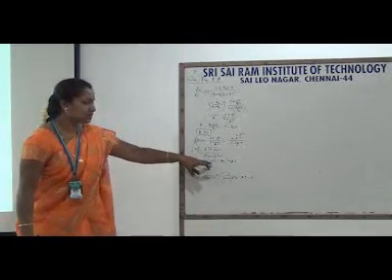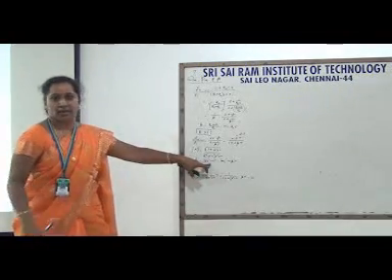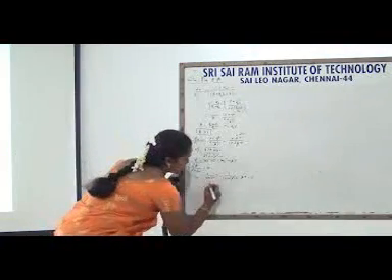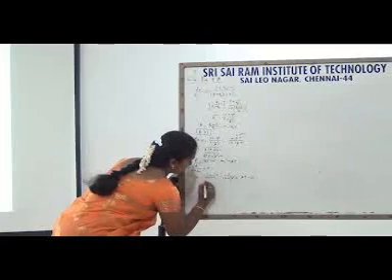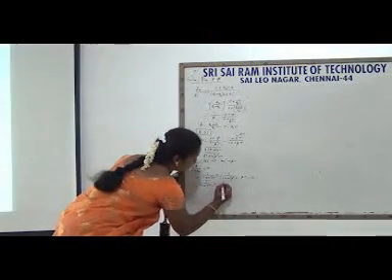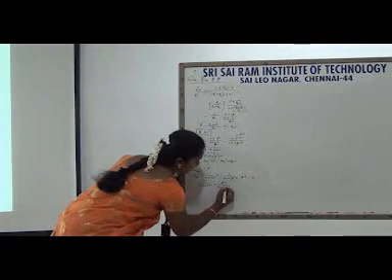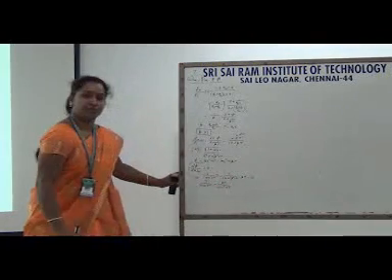You know the derivative of tan inverse theta is 1 by 1 plus theta squared. Separating the terms, T divided by 1 plus omega squared T squared is equal to beta T divided by 1 plus omega squared beta squared T squared.